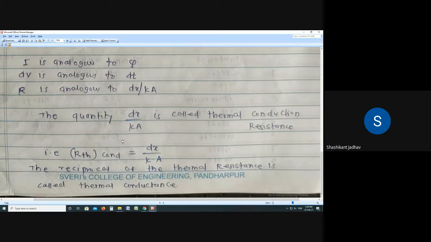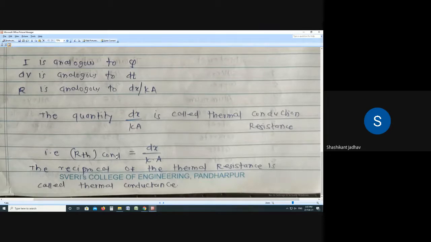So we have to understand that thermal resistance is nothing but that factor which opposes the heat transfer. आणि तो फॅक्टर कुठला आहे? डिनॉमिनेटरचा फॅक्टर आहे. आणि डिनॉमिनेटरला काय आहे? तर dx by K आहे. तर हा dx by K फॅक्टर काय करणार आहे? तुमच्या हीट फ्लोला अपोज करणार आहे, रेजिस्ट करणार आहे. So because of that the name is given as thermal resistance for the conduction is equal to dx by K.